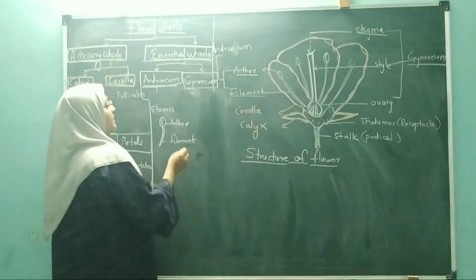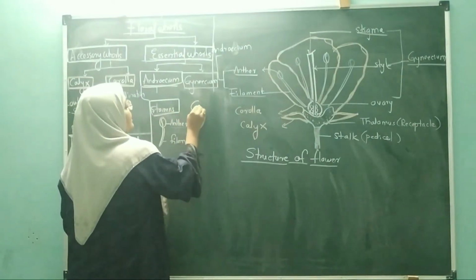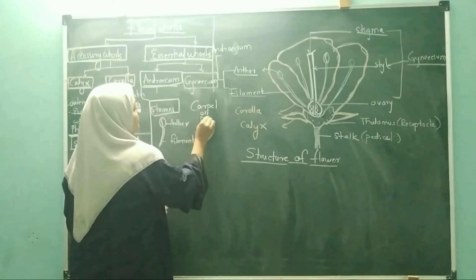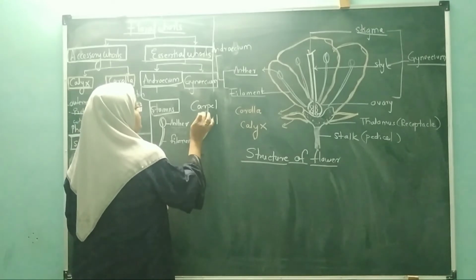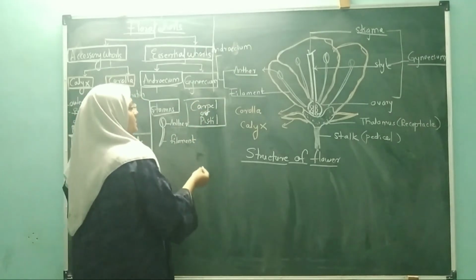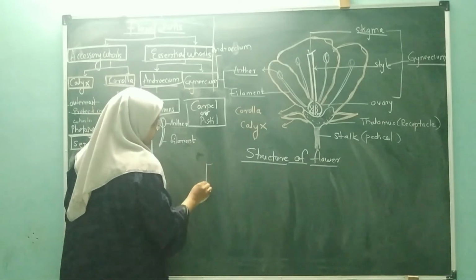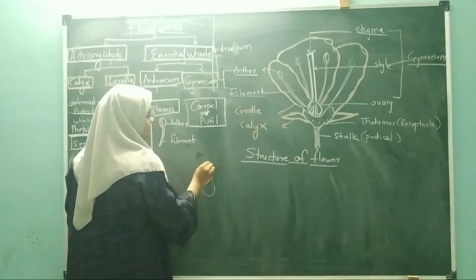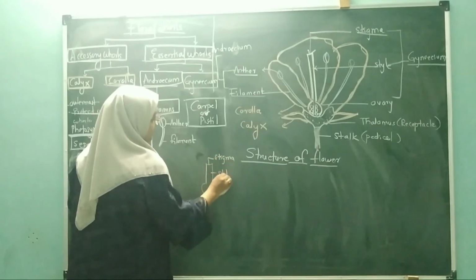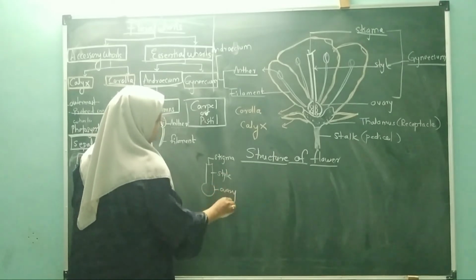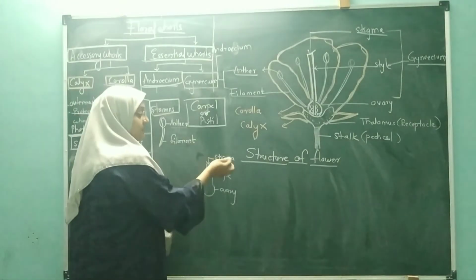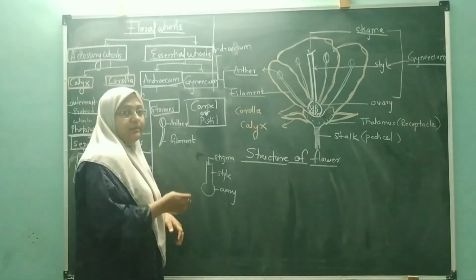Likewise, the gynoecium. The members of gynoecium are called the carpel, or it is also called the pistil. The members of gynoecium, carpel or pistil. So what is the basic structure of gynoecium? Gynoecium consists of three parts: the stigma, the style, and the ovary. The stigma receives the male gamete during the pollination.